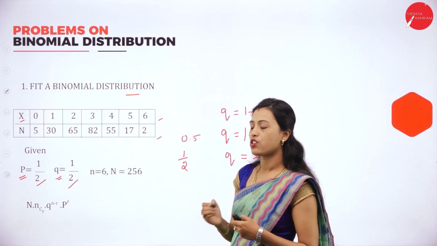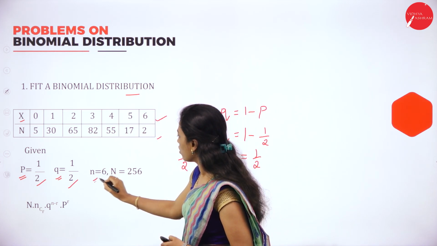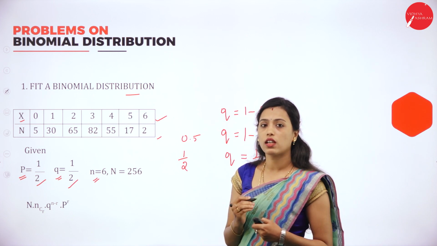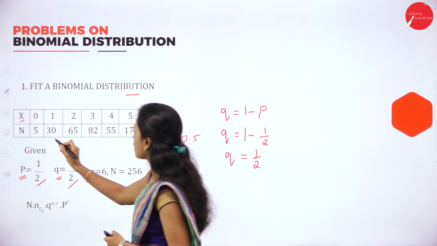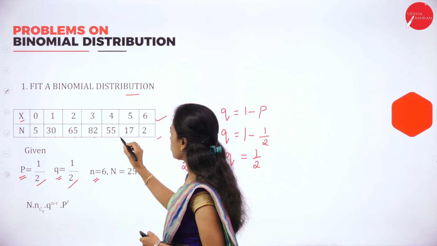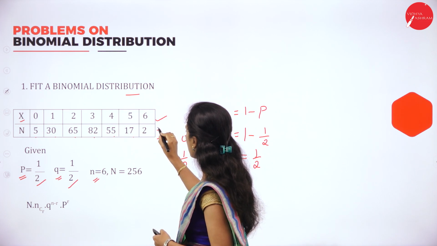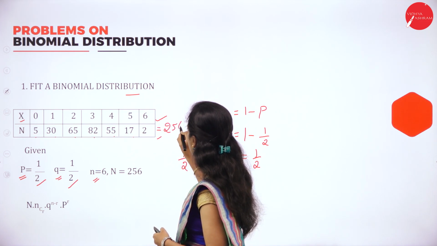N, how many observations are there? See, there are 6, so n is equal to 6. Then how much is the total? It is 5 plus 30 plus 65 plus 82 plus 55 plus 17 plus 2, which is equal to 256.